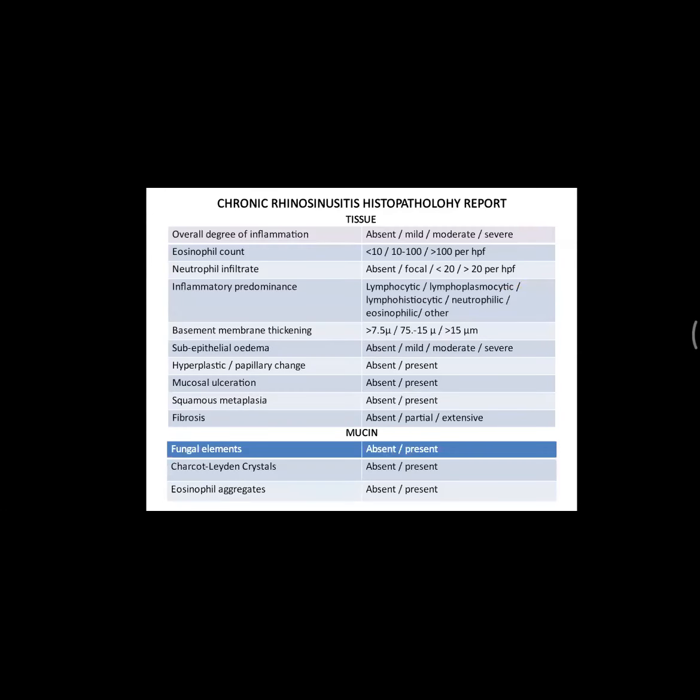This is the table giving the details of histopathology report. So as you could see, degree of inflammation present or absent or mild or moderate severe, eosinophilic count, you could see more than 10 or 10 is minimum, neutrophilic infiltrate, inflammatory predominance, whichever is predominant, basement membrane thickening, subepithelial edema, hyperplastic papillary change, mucosal ulceration, squamous metaplasia, fibrosis. And when you take mucin, you should think of fungal elements like Charcot-Leyden crystals, they are present in the case of your fungal ailments, especially eosinophilic aggregates present or absent. So Charcot-Leyden crystals are even present in asthma also. Next.